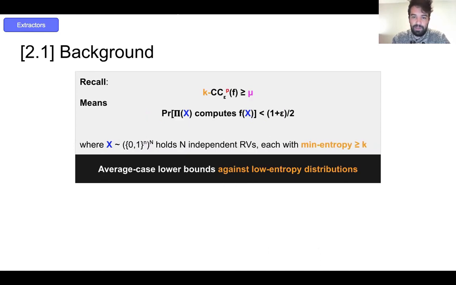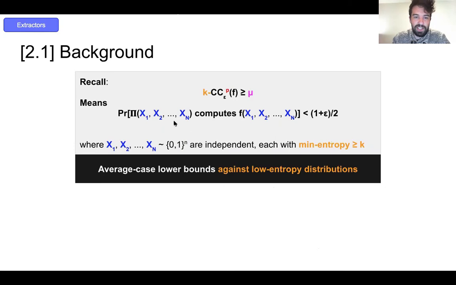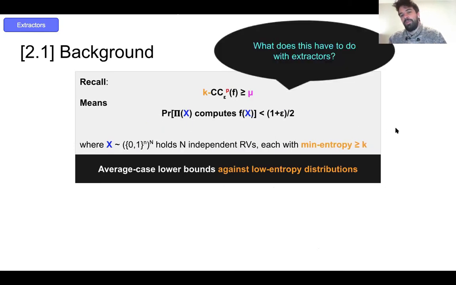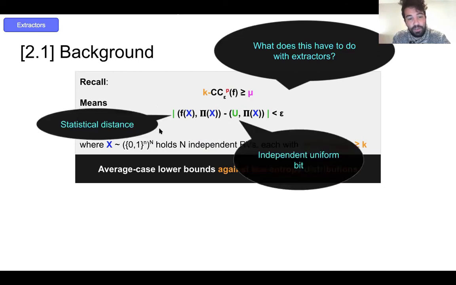So, we'll collapse these Xi's into a single X again, just for notational convenience. You might be wondering at this point, what does this have to do with extractors? Well, it turns out that this condition is exactly the same as this condition. And what does this condition say? Well, these green bars are statistical distance, and this green U is an independent uniform bit.